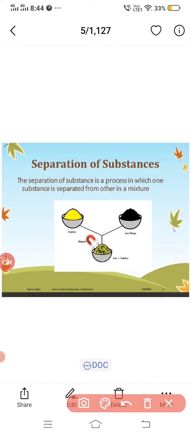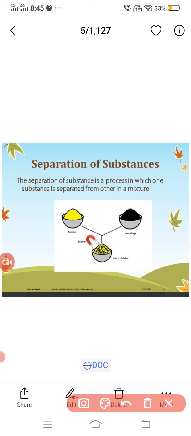So an element is a substance made up of identical particles of one kind of material. For example, nitrogen, oxygen, hydrogen, copper, silver, gold are elements. And a compound is a substance formed as a result of chemical combination of two or more elements in a fixed ratio. For example, water, carbon dioxide, sugar, common salt are examples of compounds.